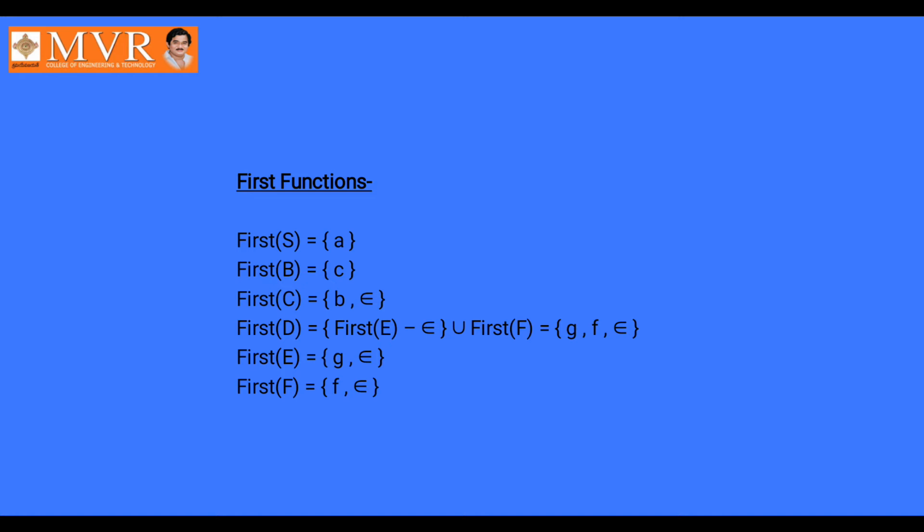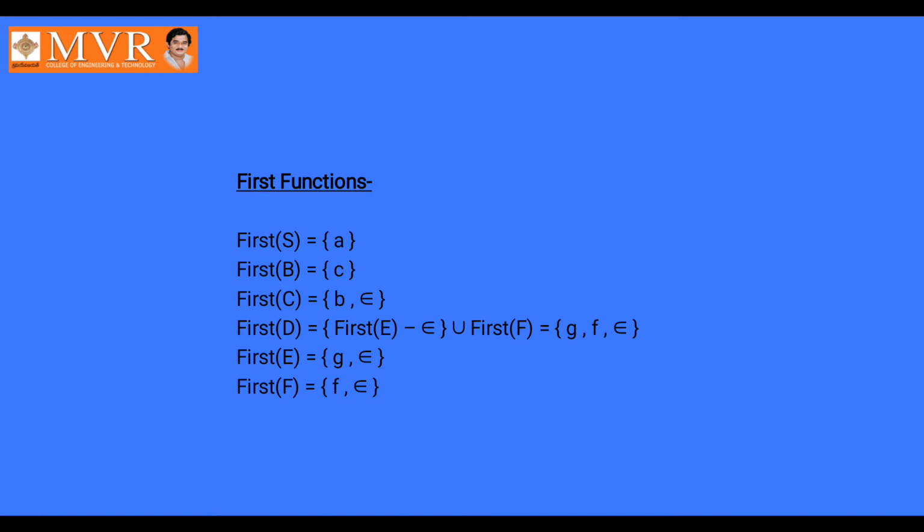Like that we have to solve. This is very easy to understand if you observe the three rules clearly. Already you know the construction of predictive LL(1) has three steps.